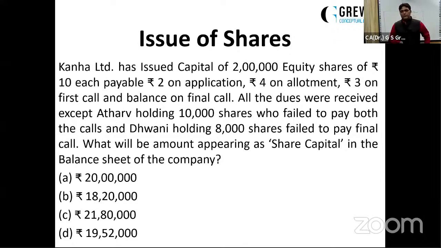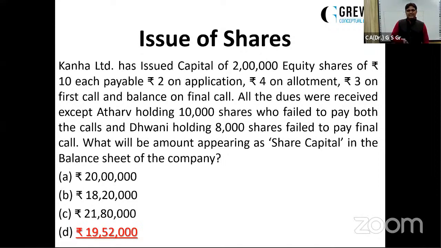Just check it out. What is the total shares made by the company? Authorized is there, we don't require that. Issued is there, we don't require that. The company has offered how much shares? 2 lakh shares. All the money has been received except by Atharv 10,000 and Dhwani 8,000. So 18,000 shares have not paid the full amount. So remaining 1,82,000 shares have paid the full amount.